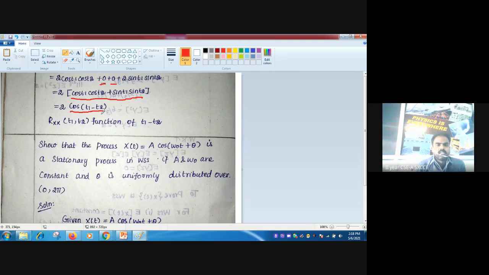What is t1 minus t2? It can be called as tau. Okay, tau. So Rxx is in terms of tau. R is a function of t1 minus t2. Therefore, it is a WSS process. Right. Now let us move towards the next problem.